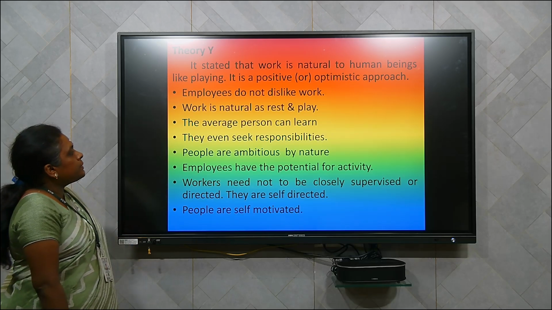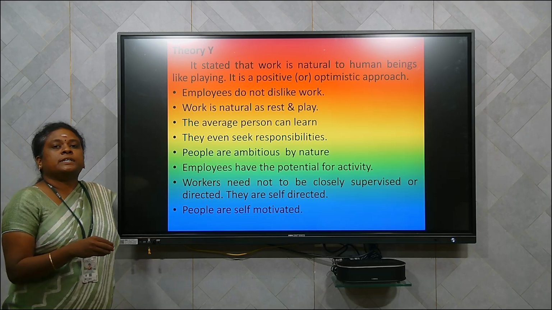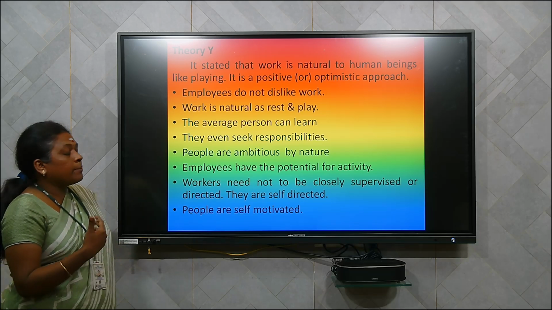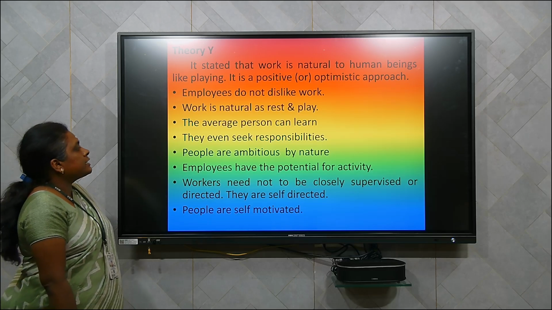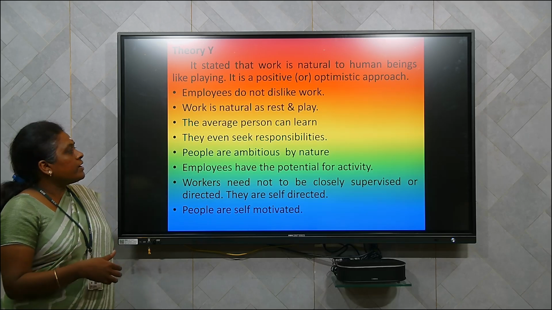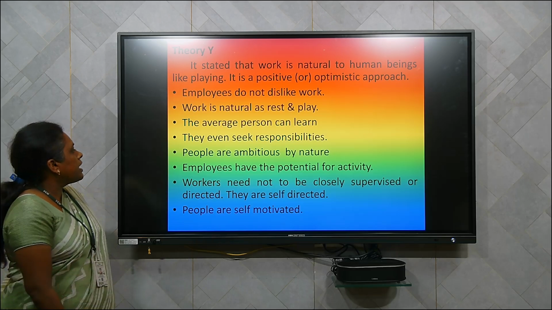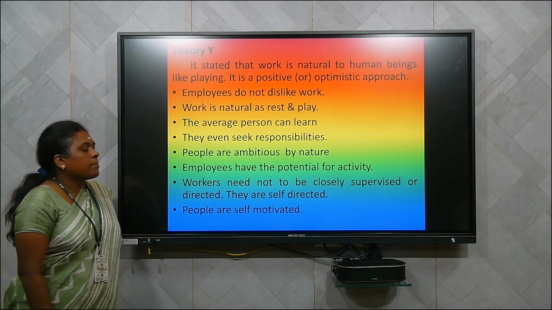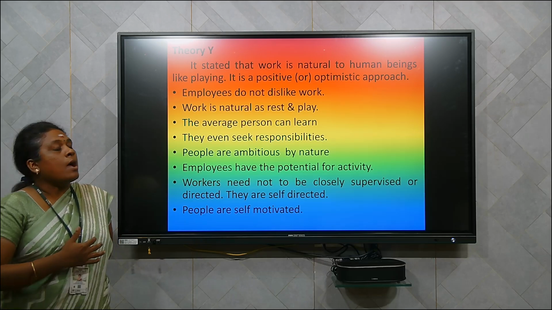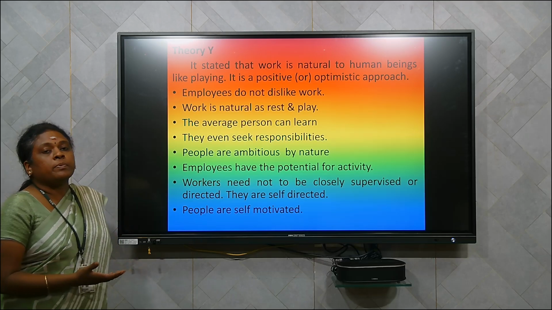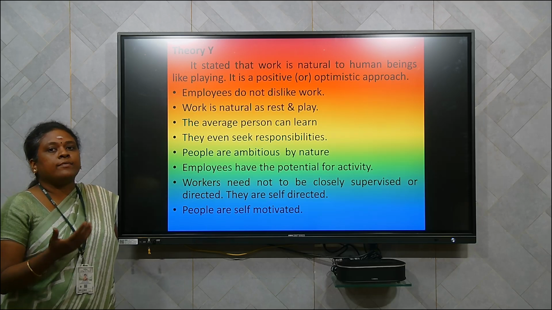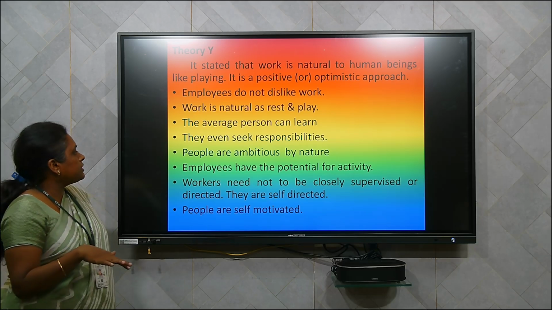The average person can learn. Even the average person, after coming into the work, feels like learning and upgrading their skills. They even seek responsibilities. If any responsibilities or opportunities approach them, they feel very happy to take up the responsibilities. People are ambitious by nature. If you look at theory X people, they do not have any ambition in life. But theory Y people will be very ambitious. From the start itself, they will have one goal and they will be working towards accomplishing that goal.